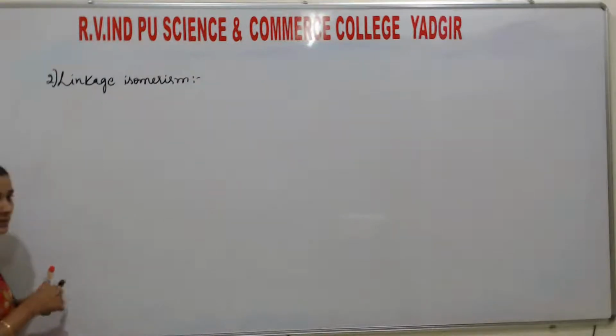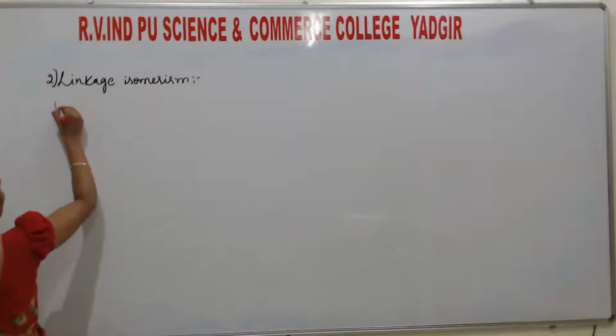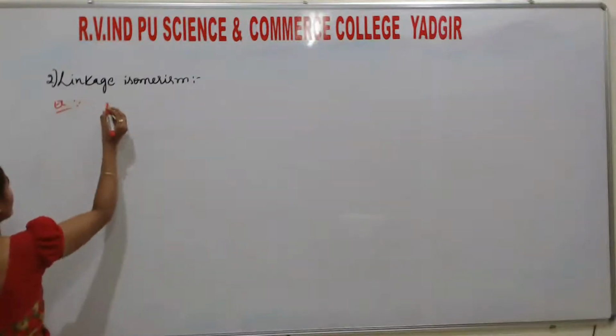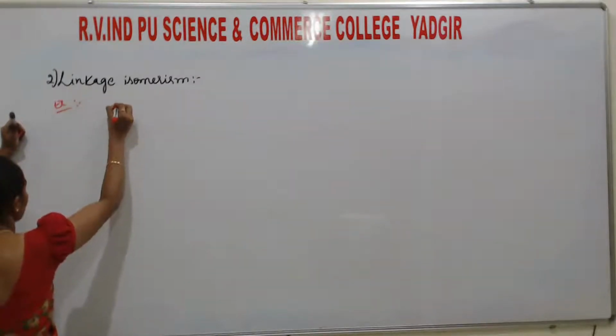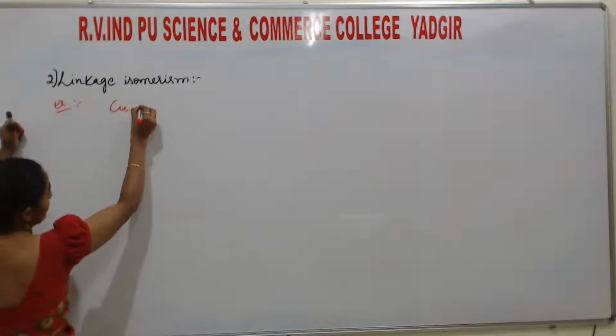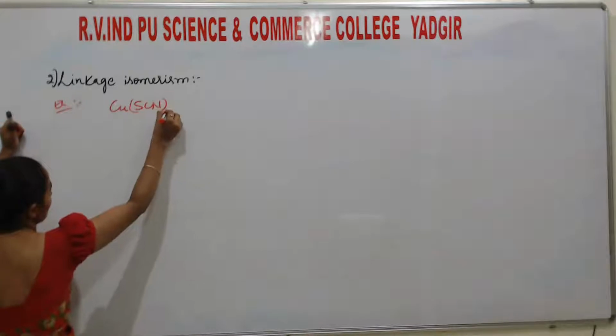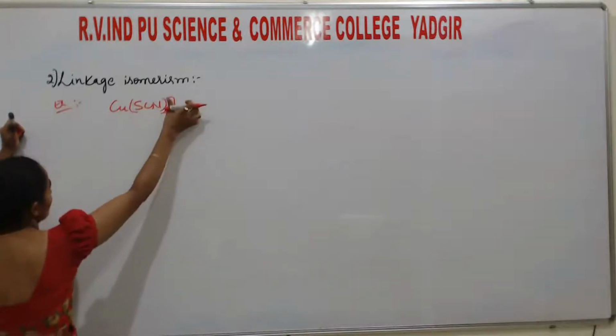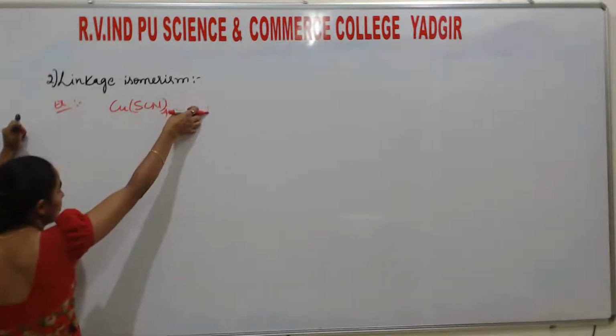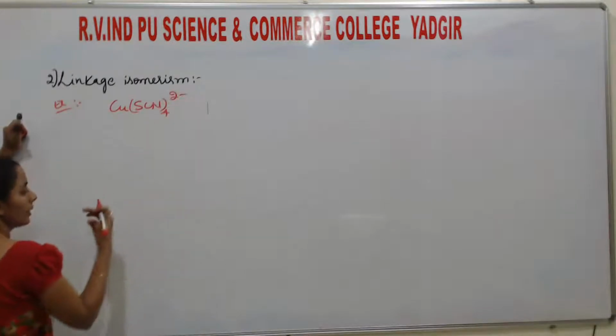So again I will explain an example for students, that is [Cu(SCN)4] 2 minus.